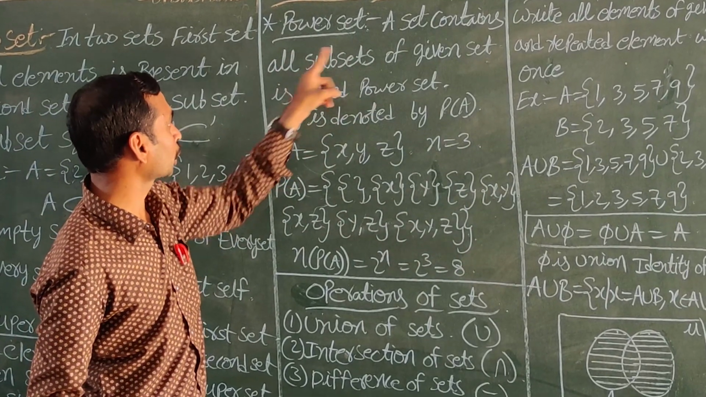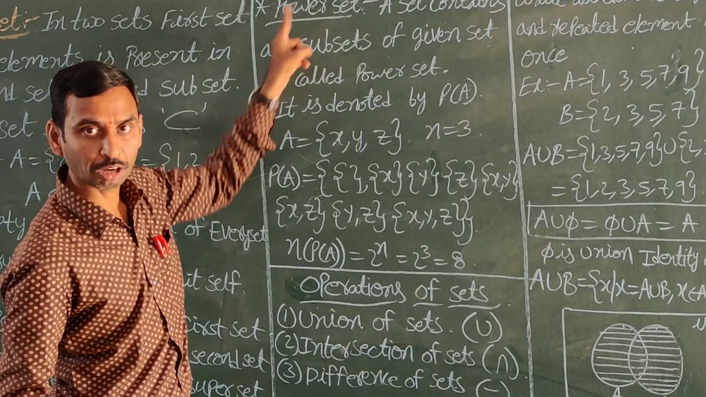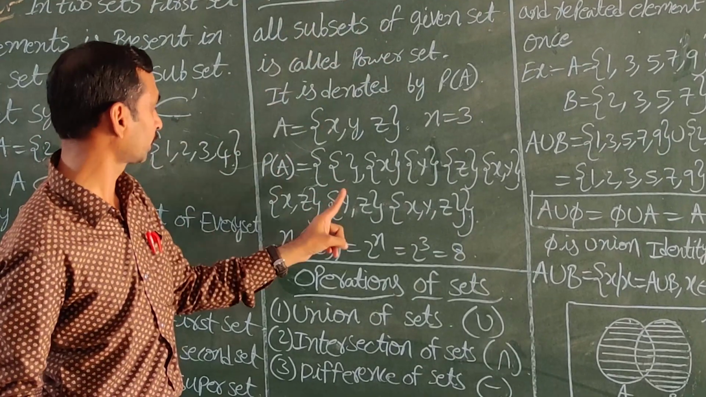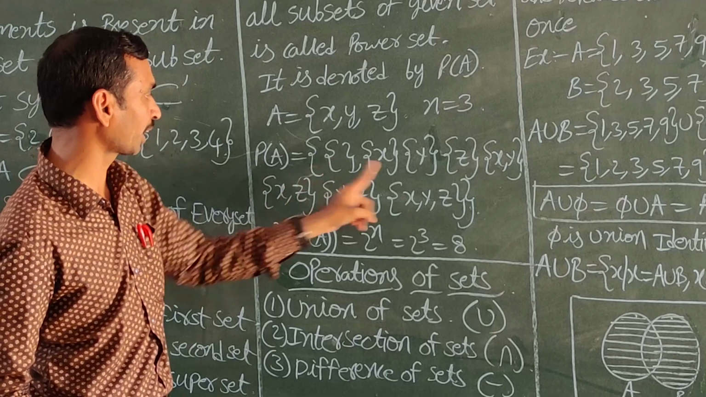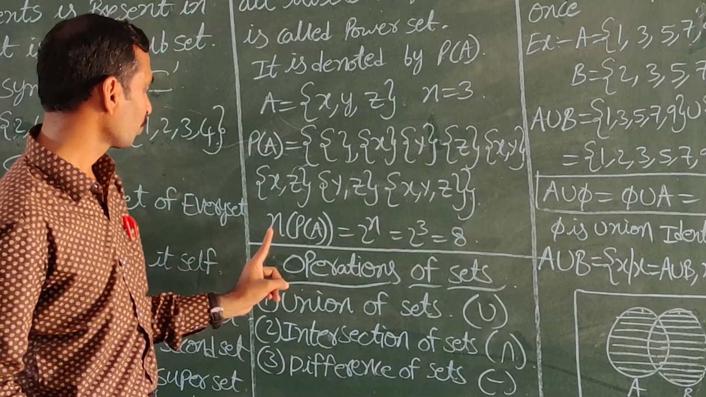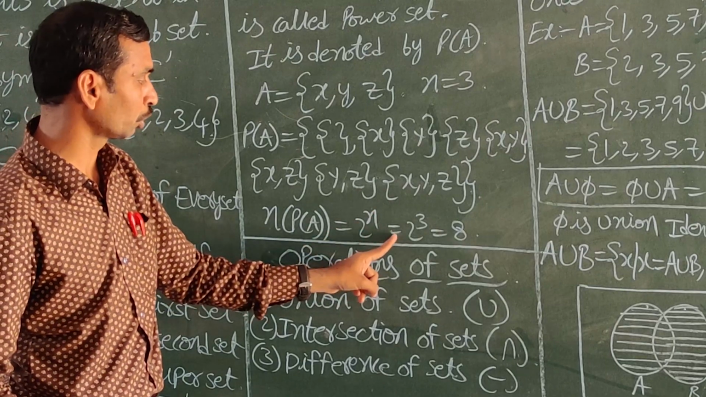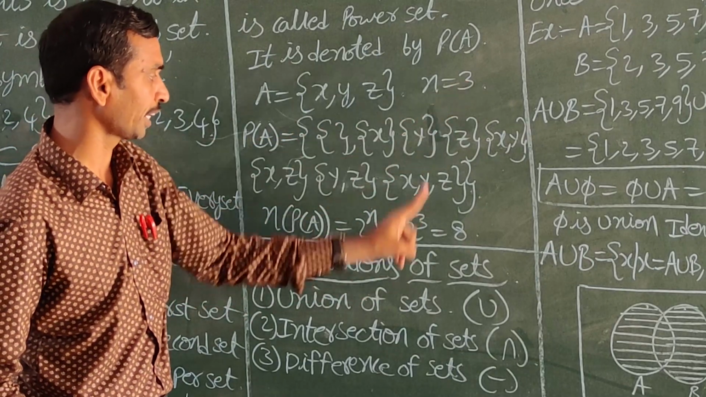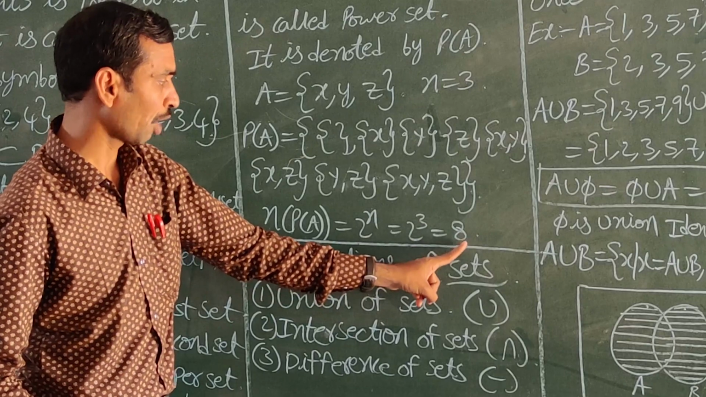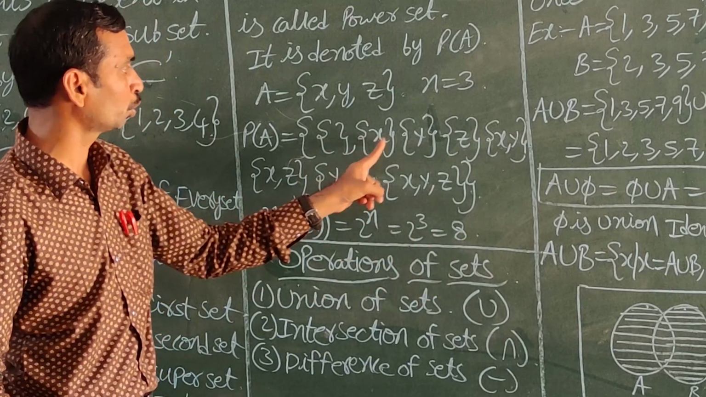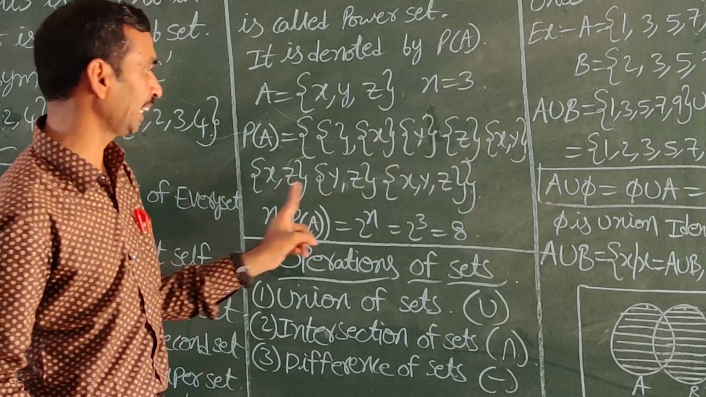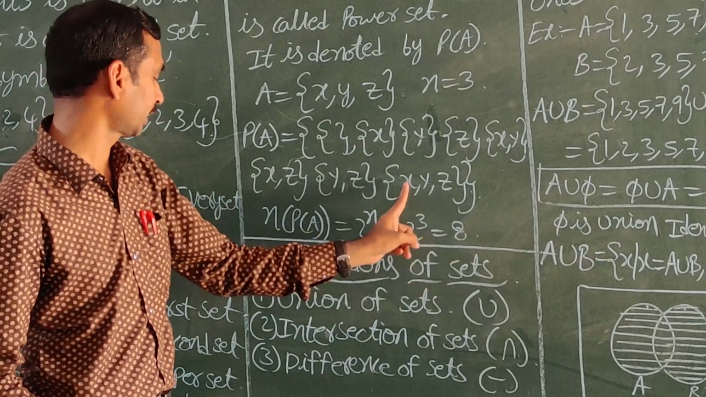All subsets of a given set together are called the power set. Here P(A) contains all the subsets. The number of elements in P(A) is given by the formula 2 power n. Here n is 3, so 2 power 3 is equal to 8. Is our answer correct or not? Check: 1, 2, 3, 4, 5, 6, 7, 8. Here a total of 8 sets are there.